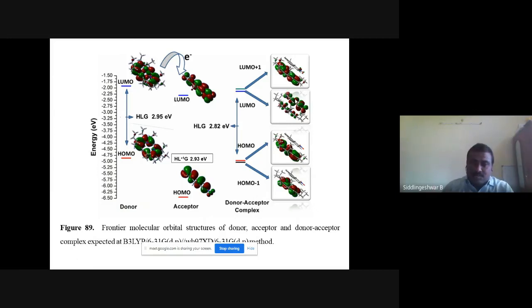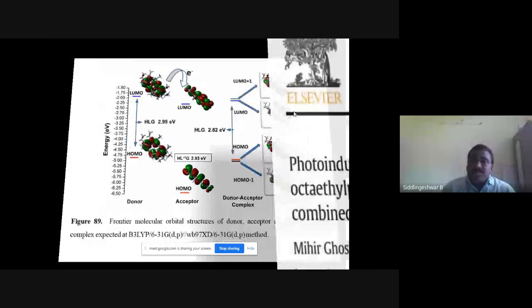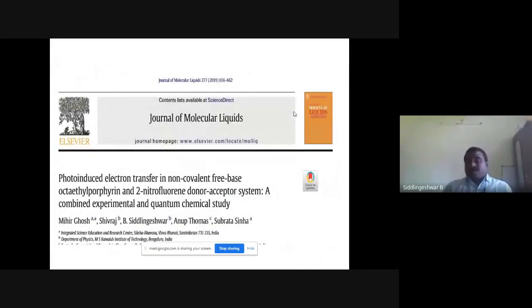And also we have calculated the absorption energy in various singlet excited states. We compared this with the experiment, because this structure is also verified with experimental results. The experimental bands S1, S2, S3 energies are comparable with this complex state. So this clearly agreed with the experimental results. Like that, we have given evidence for the photoinduced electron transfer computationally. This paper we have published with Mihir Ghosh in the Journal of Molecular Liquids.